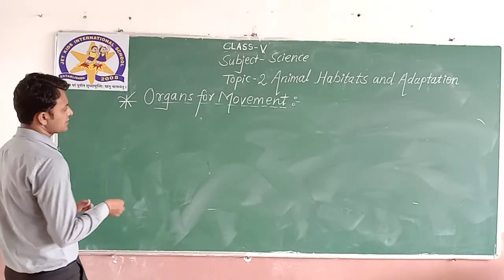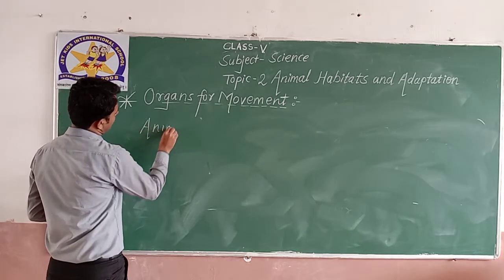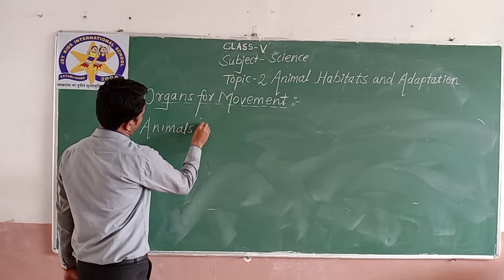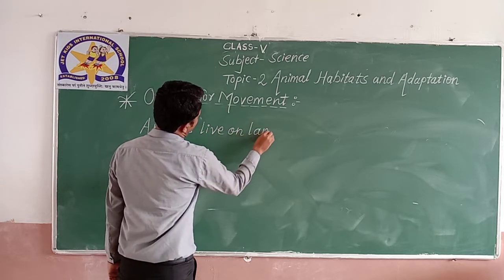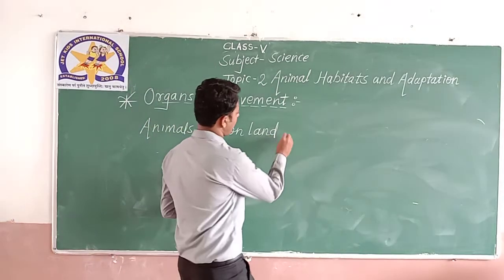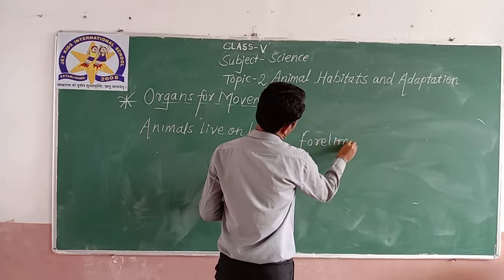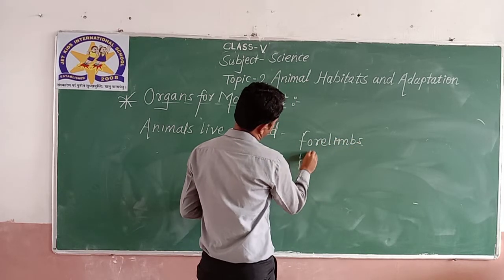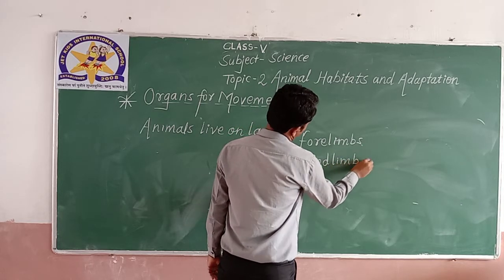Animals which live on land have forelimbs and hindlimbs.